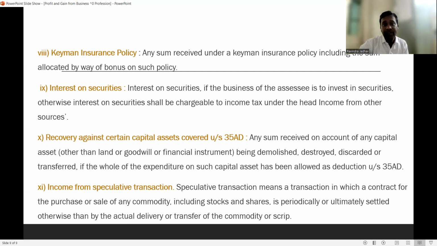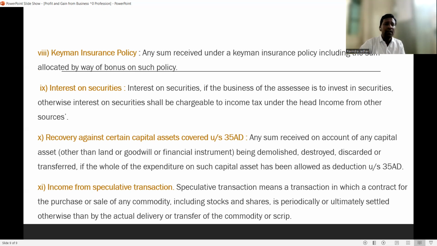Then recovery against certain capital assets covered under section 35AD. Any sum received on account of any capital asset other than land, goodwill or financial instrument being demolished, destroyed, discarded or transferred, if the whole of the expenditure on such capital asset has been allowed as a deduction under section 35AD.